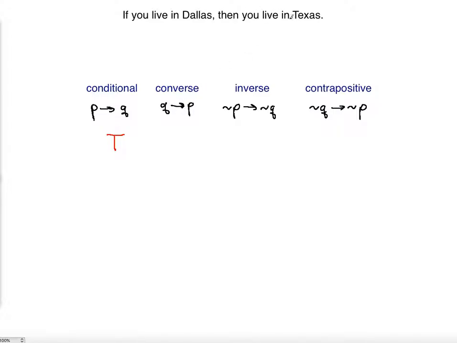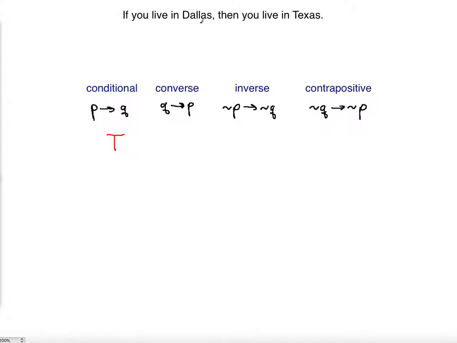Now, if you switch, converse means that you're switching the order. You're going to say, if you live in Texas, then you live in Dallas. This is what the converse means. Now, this is not necessarily true. If it's not necessarily true, it cannot be definitely true, because if you live in Texas, then you live in Dallas implies that Texas is only Dallas. There's nothing else in Texas but Dallas.